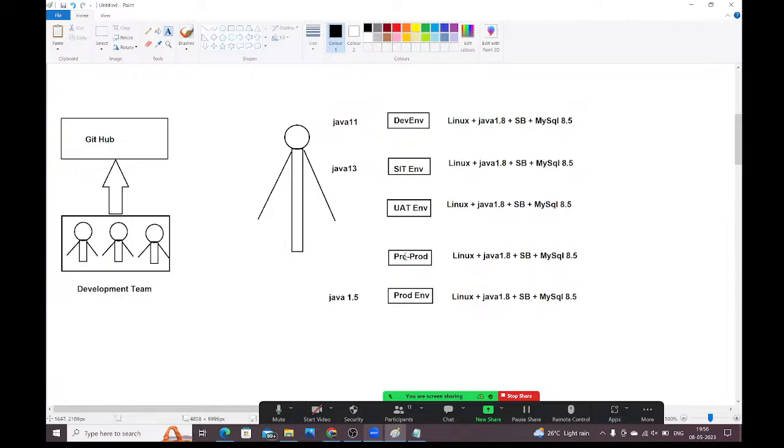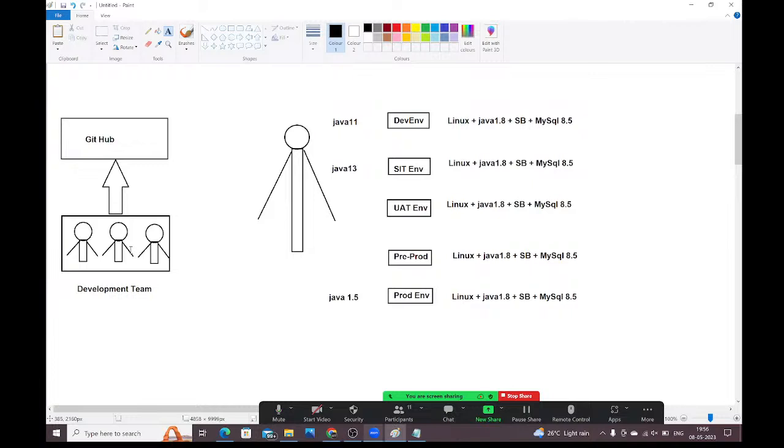Okay, fine. Now observe carefully, guys. So here they deployed the application in the dev environment. They said, "Hey, your application is not working." They deployed the application in the SIT environment. They said your application is not working. But in my system, it is working as expected. But why is it not working in their system? Whatever application we have developed in my system is working fine. But why is it not working in their system?